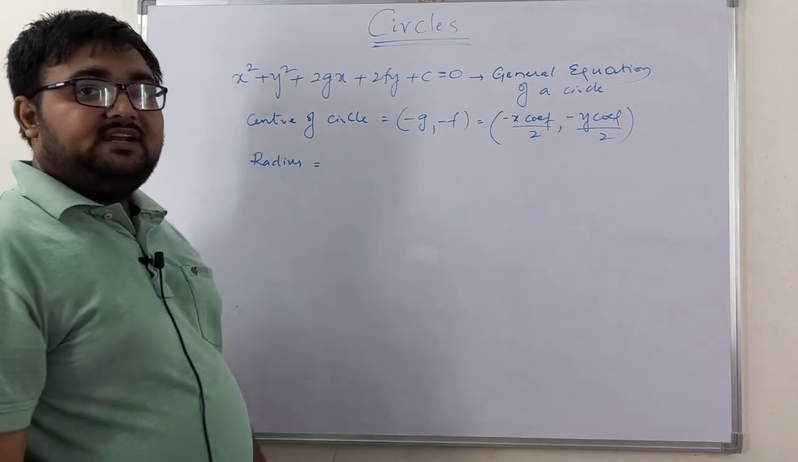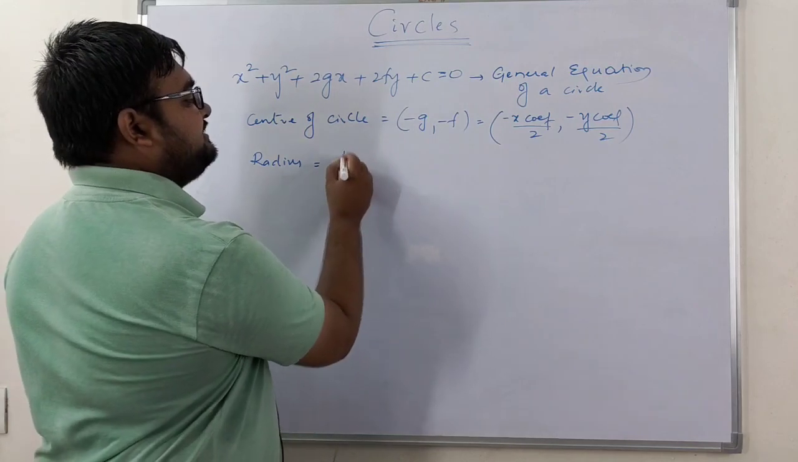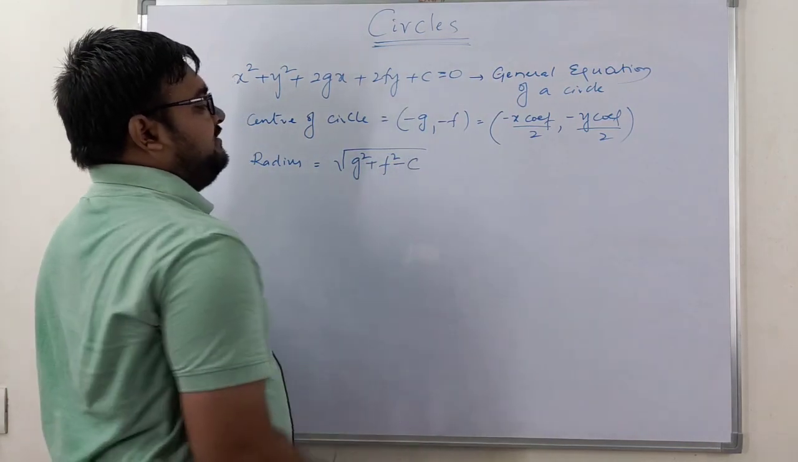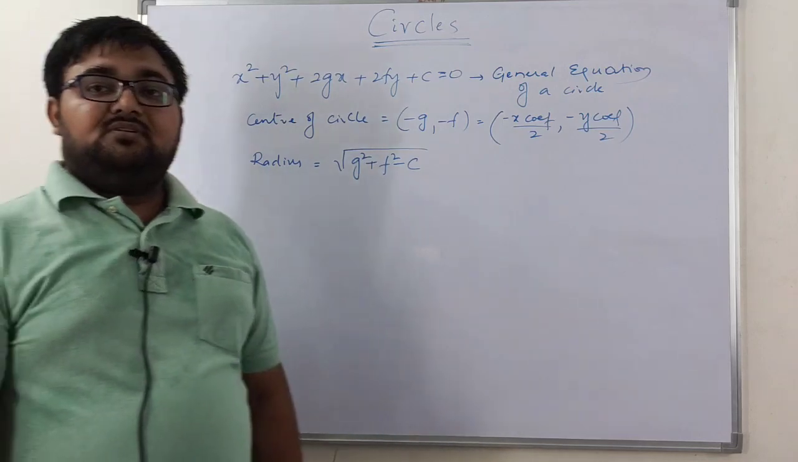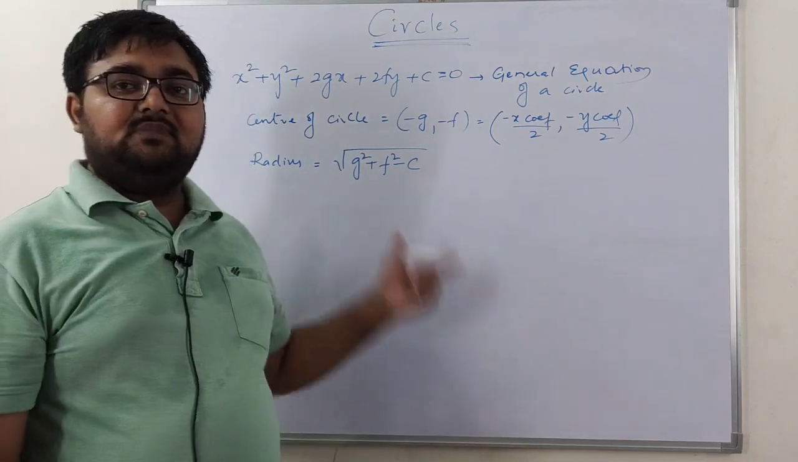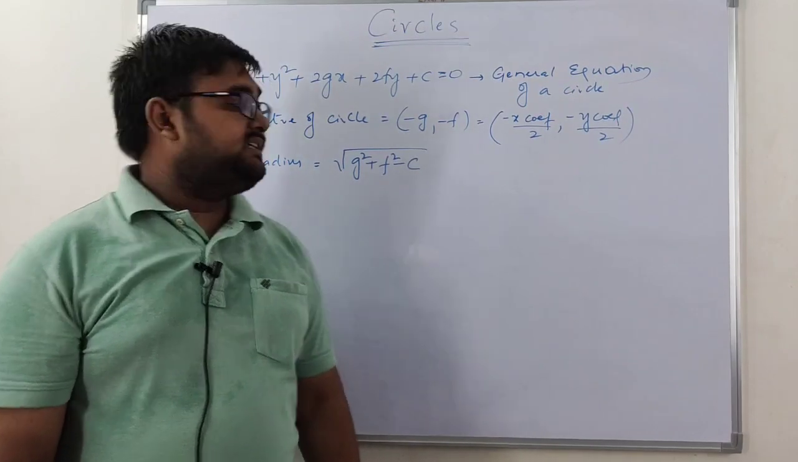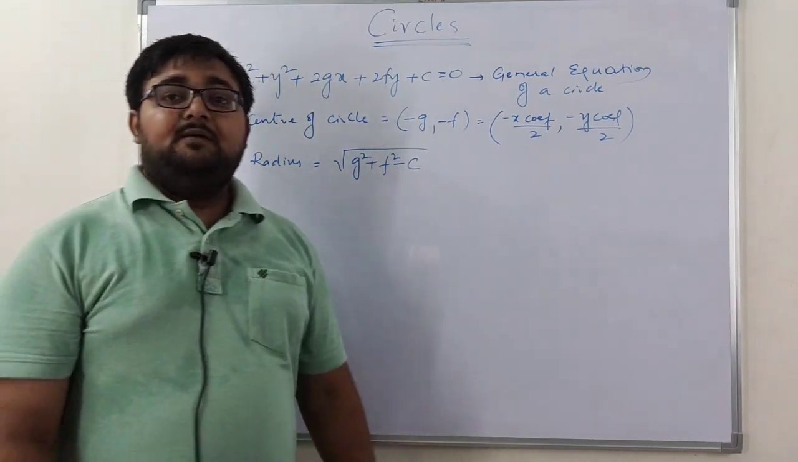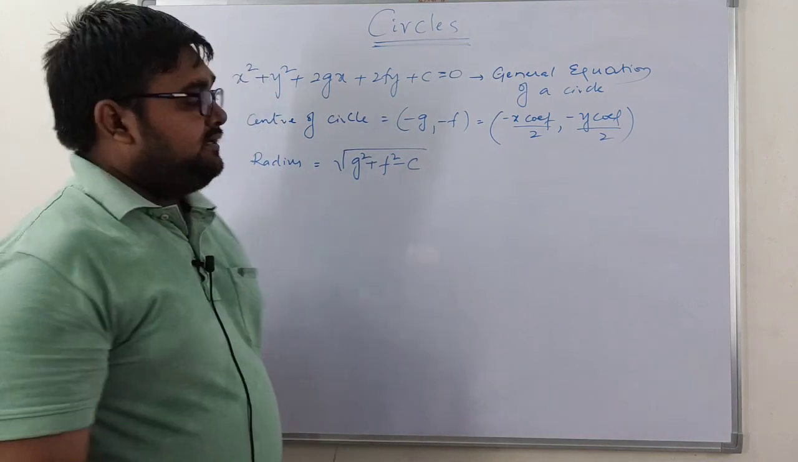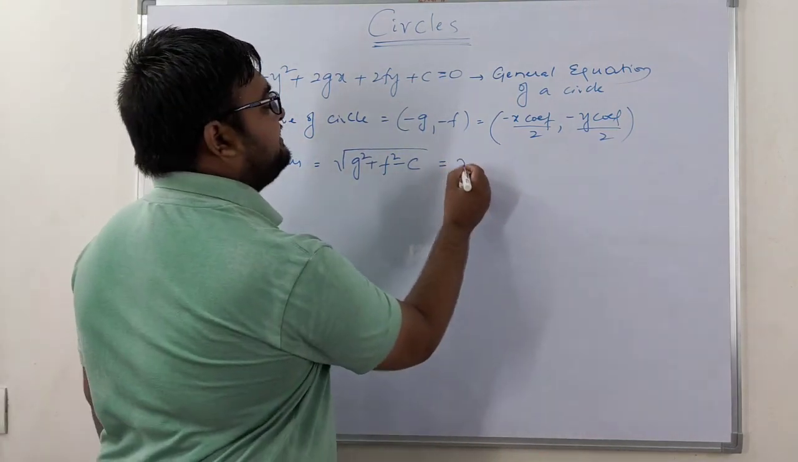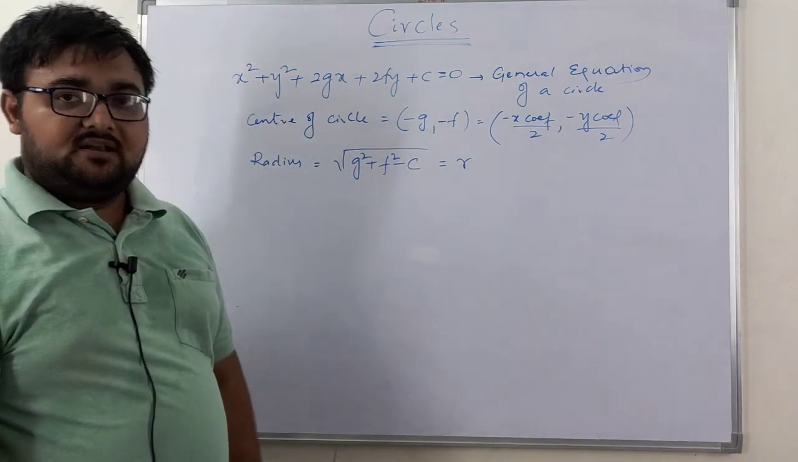Next coming to radius. If you want to find the radius of the circle, the radius is nothing but square root of g square plus f square minus c. The square root of g square plus f square minus c is nothing but the radius of the given circle, which we represent with r.